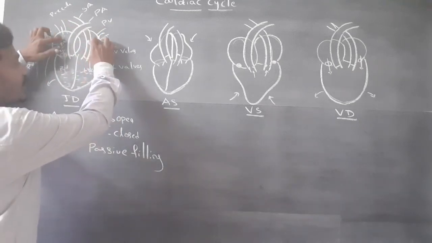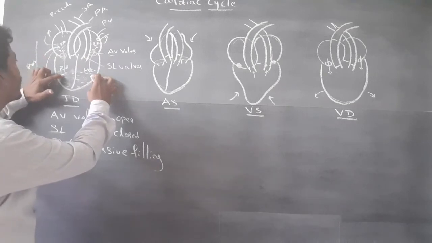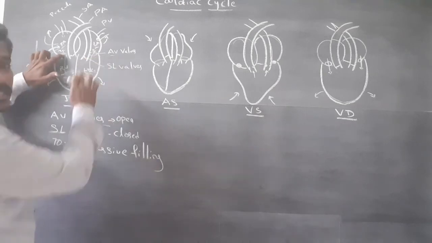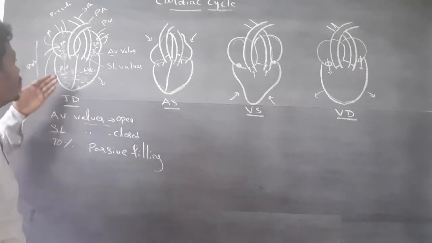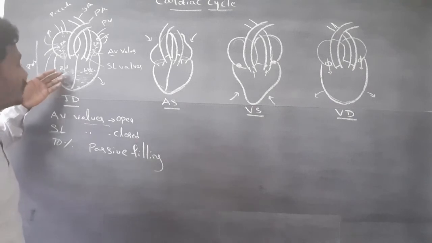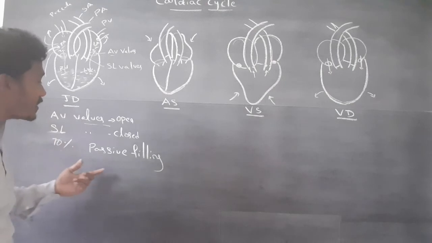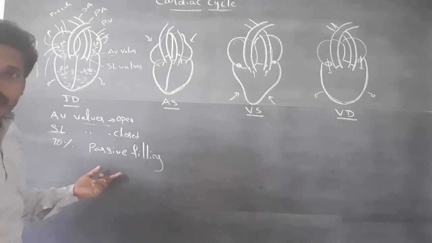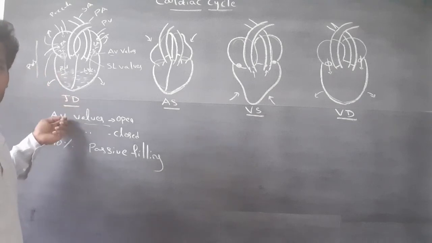This atrial blood enters the ventricles through the AV valves. 70% of the ventricles are filled in joint diastole. This filling is passive because there is no contraction of the cardiac muscles.